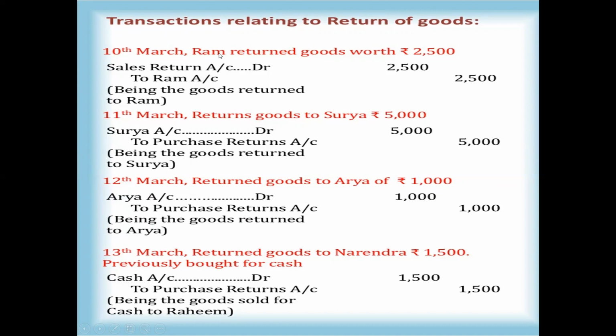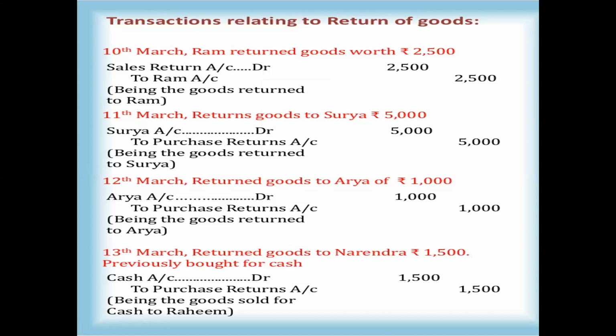Here the personal account rule you can apply. Ram returned goods worth 2,500 rupees. Sales return account debtor to Ram. Is Ram a receiver or giver? You can observe here, Ram returned goods to the company. Ram is giving. Giver is always credit. So Ram account is credited and sales returns account is debited. So first write the debit account, sales return account, debtor to Ram account. So being the goods returned by Ram.